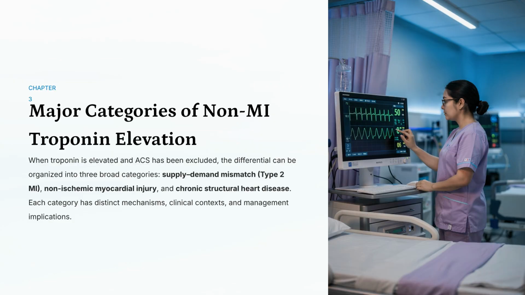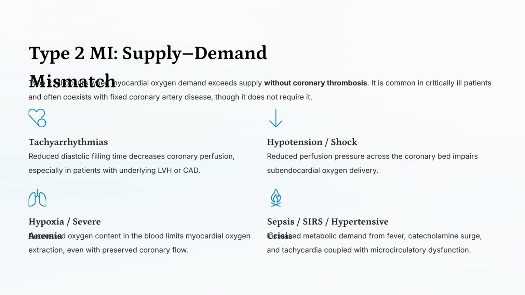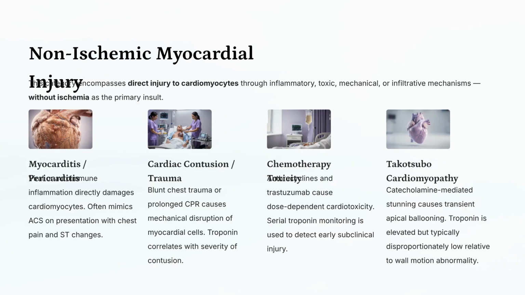Non-MI troponin elevation can be organized into three categories: supply-demand mismatch, or type 2 MI, non-ischemic myocardial injury, and chronic structural heart disease. Each has distinct mechanisms and management implications. Type 2 MI is a supply-demand mismatch without coronary thrombosis, common in the critically ill. Causes include tachyarrhythmias, hypotension or shock, severe anemia or hypoxia, and hypermetabolic states like sepsis or hypertensive crisis.